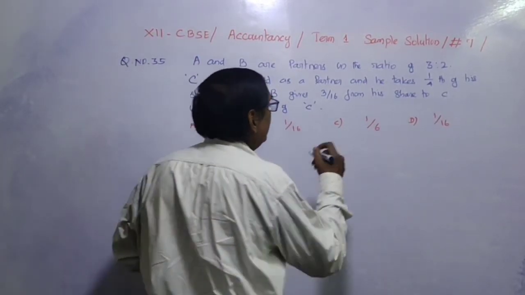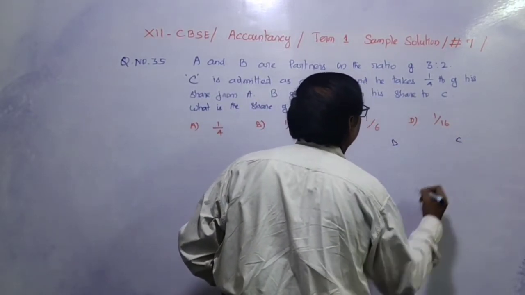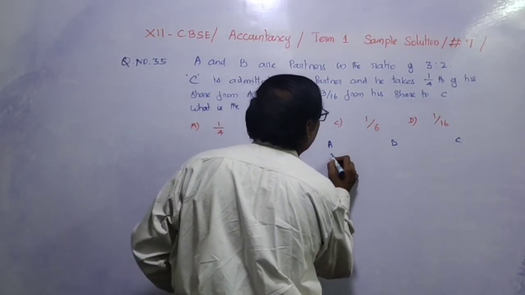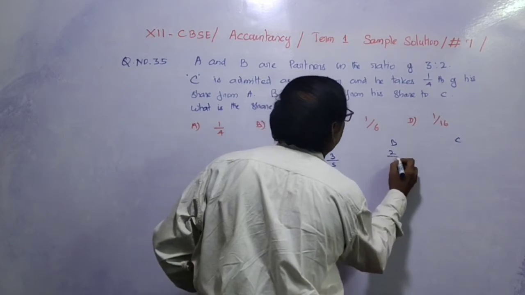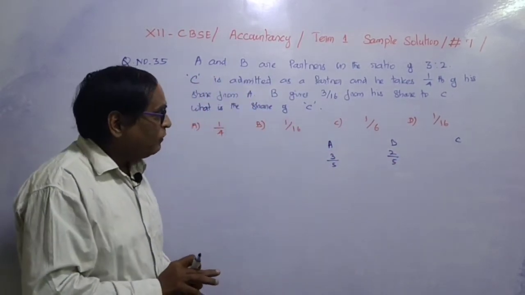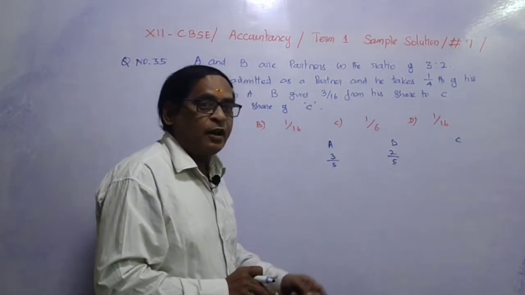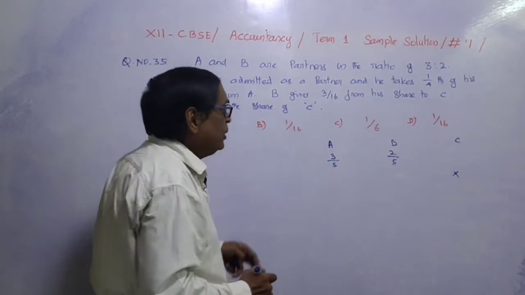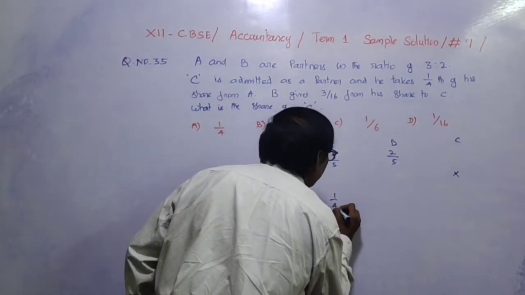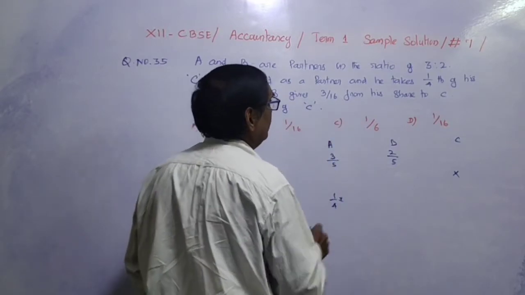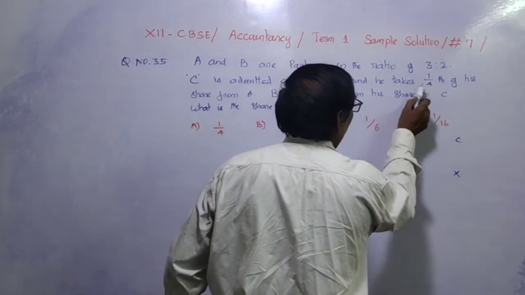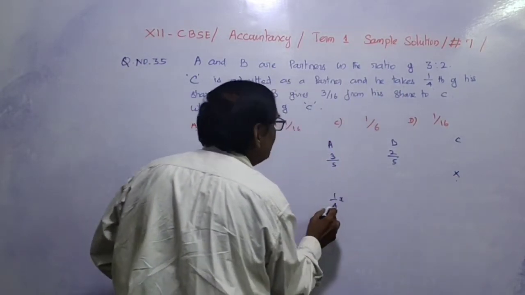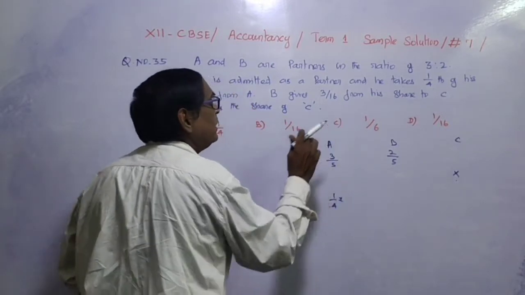Please listen. A and B and C, there are three partners. The old partners A and B are sharing profits 3:2. That means 3/5, 2/5. But we don't know the value of share. Let the share of C be X. So, what is given in the question? 1/4 of X he is obtaining from A. C takes 1/4 of his share. What is his share? X. So 1/4 X he is getting from A.